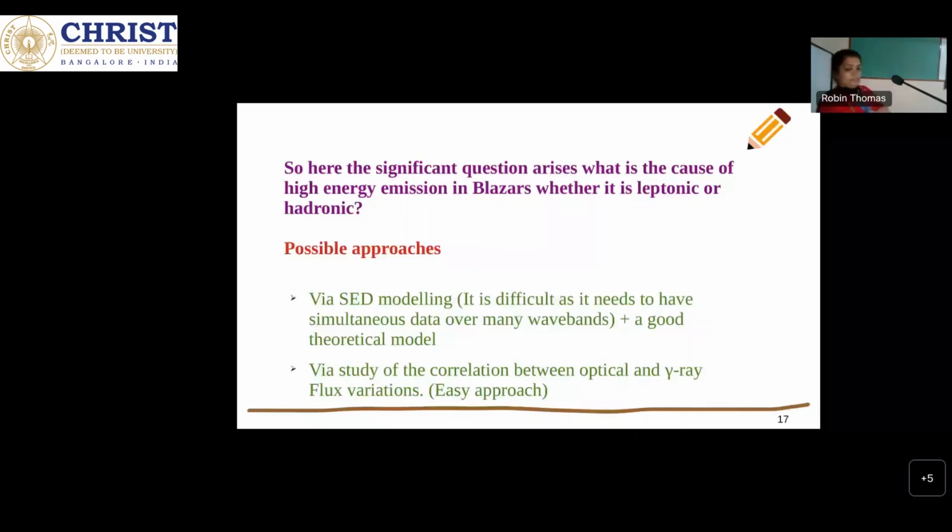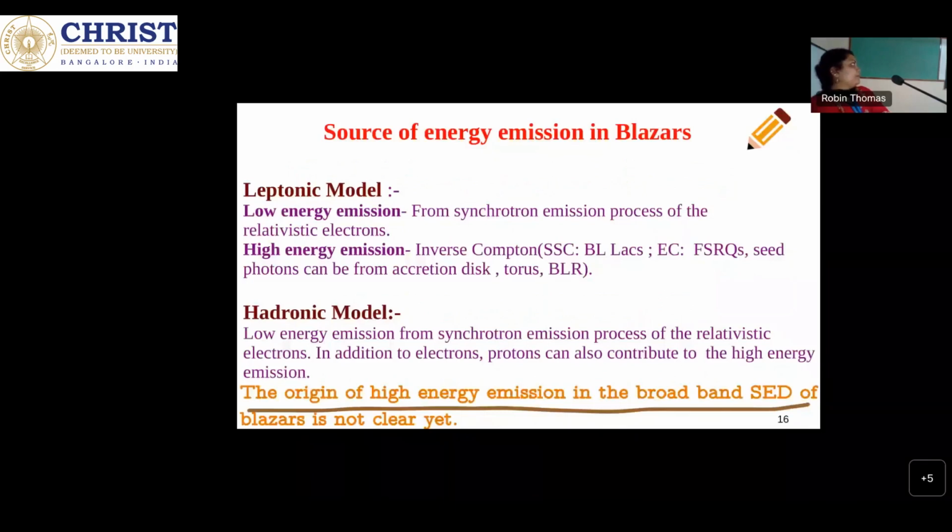This is because, as I told in the last slide, the low energy emission and high energy emission in the leptonic model both come through relativistic electrons. So if they are correlated, meaning the variations in the optical and gamma ray are correlated, then we can expect that the leptonic model is responsible for producing the high energy emission as well.